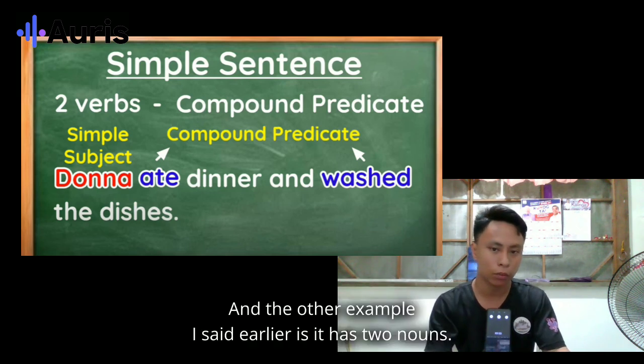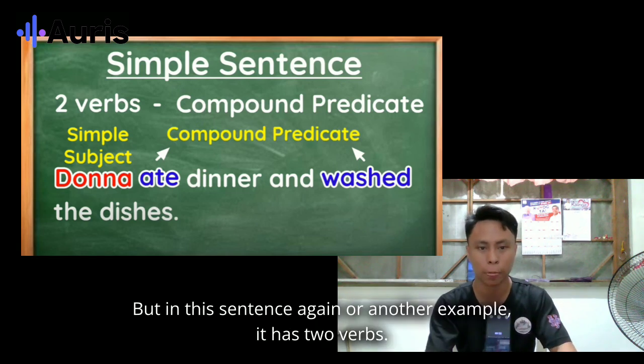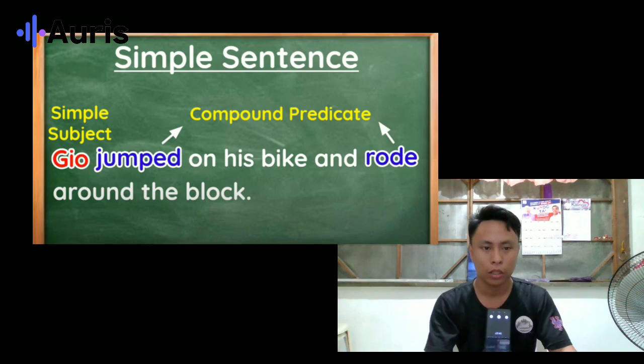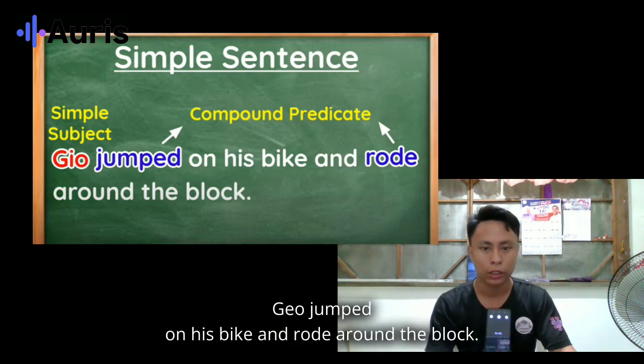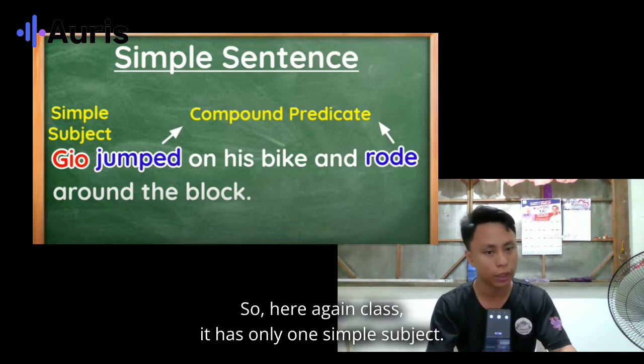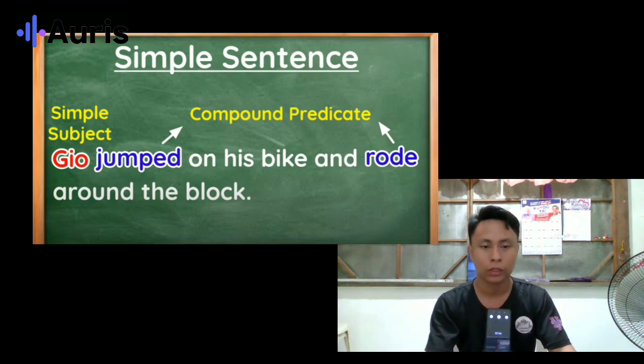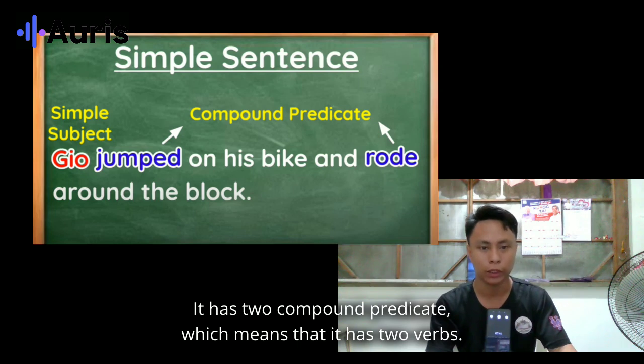In the other example I gave earlier, it has two nouns, but in this example, it has two verbs. Let's move on to another example. Geo jumped on his bike and rode around the block. Here again, class, it has only one simple subject and a compound predicate. Remember that, class: a compound predicate means that it has two verbs.